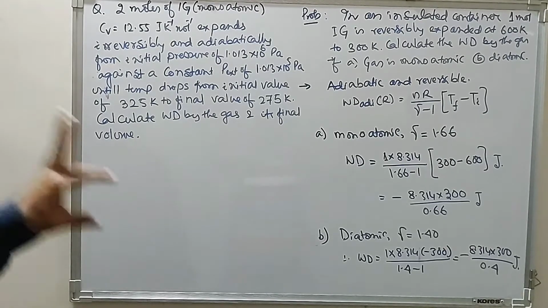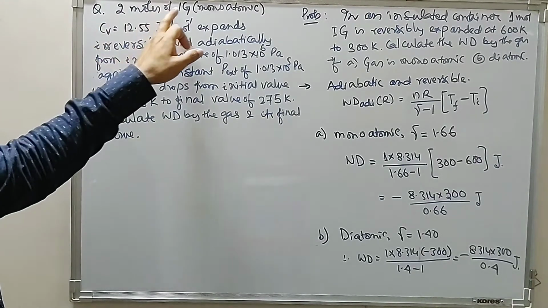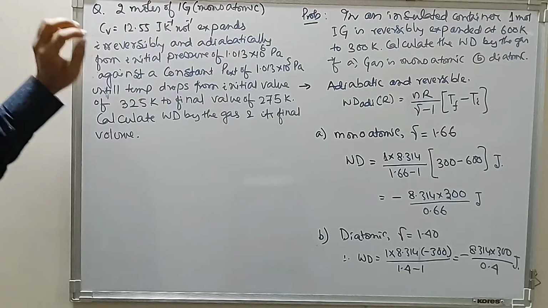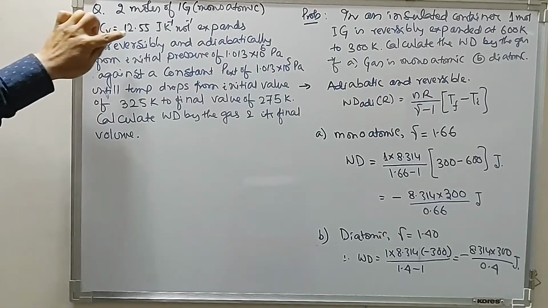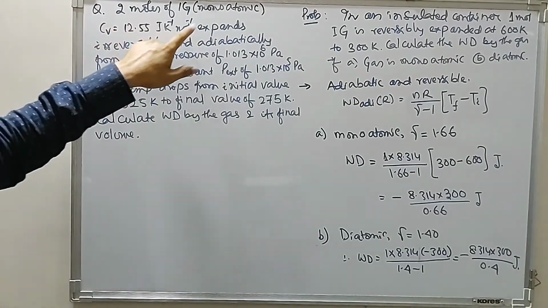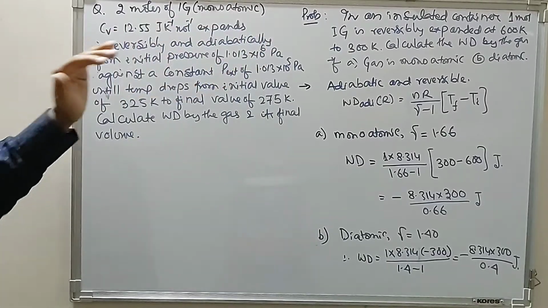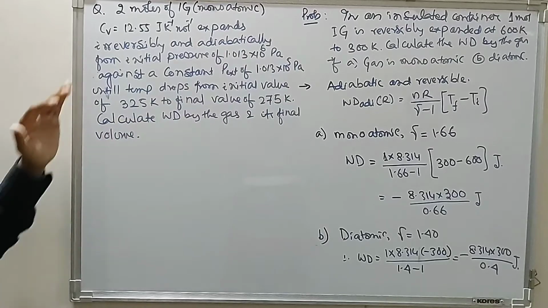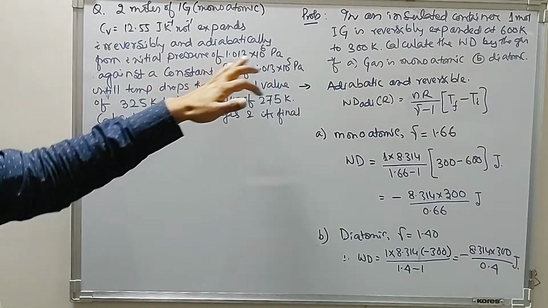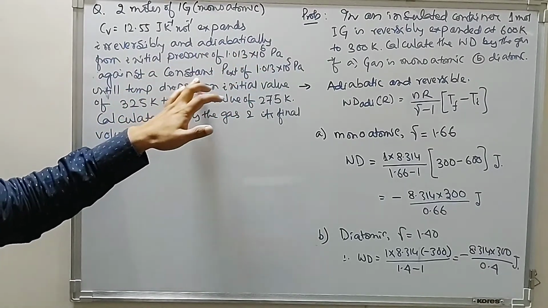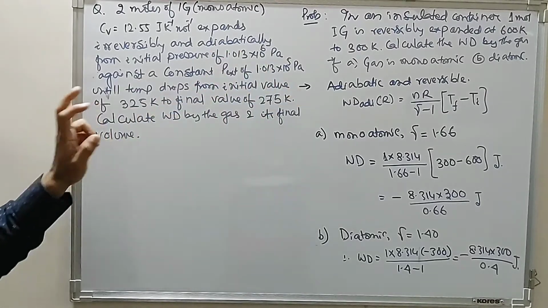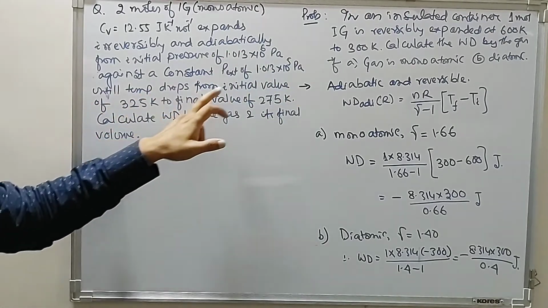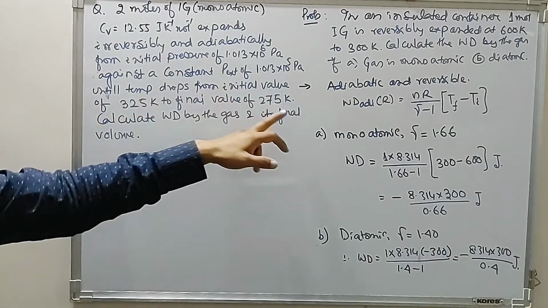Now coming to the second question: 2 moles of an ideal monoatomic gas with C_V 12.55 joule per Kelvin mole expands irreversibly and adiabatically from an initial pressure of this value against a constant external pressure until the temperature drops from the initial value to the final value.